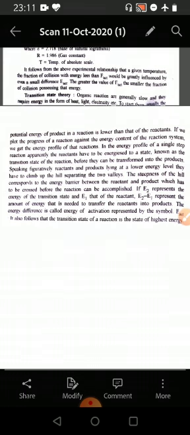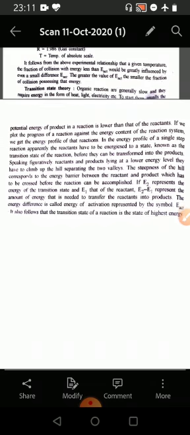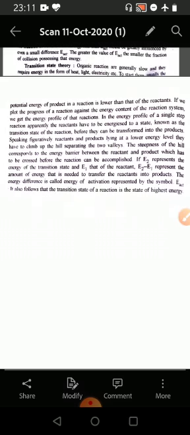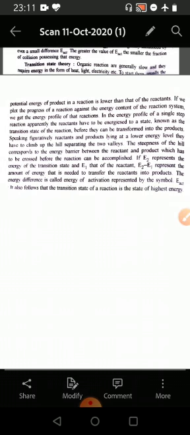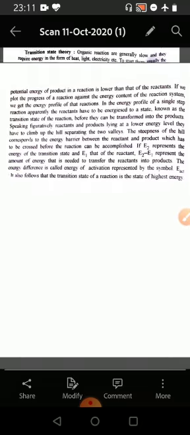If E2 represents the energy of the transition state and E1 that of the reactant, then E2 minus E1 represents the amount of energy that is needed to transform the reactants into products. The energy difference is called the energy of activation and is represented by the symbol E subscript act. It follows that the transition state of the reaction is the state of the highest energy.